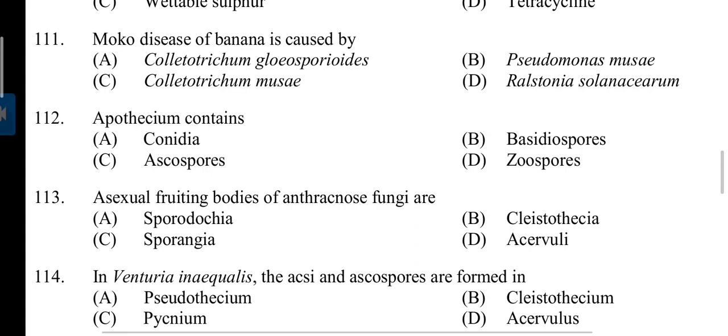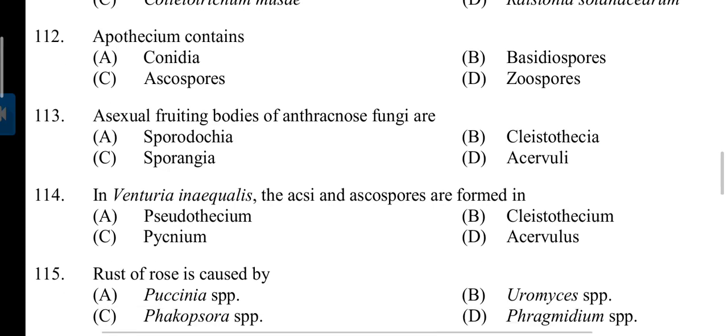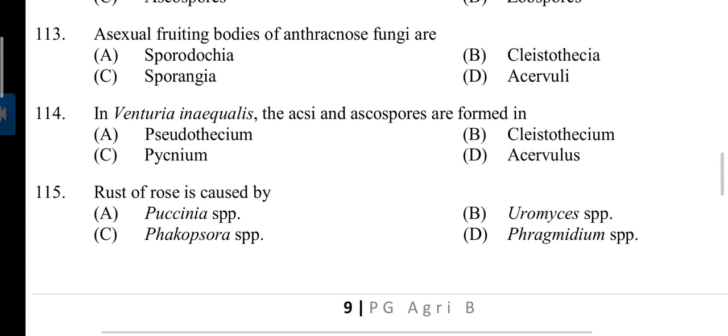Question number 112. Apothecium contains? Answer C. Ascospores. 113. Asexual fruiting bodies of anthracnose fungi are? Answer D. Acervuli. 114. In Venturia inaequalis, the asci and ascospores are formed in? Answer is A. Pseudothecium. 115. Rust of rose is caused by? Answer D.